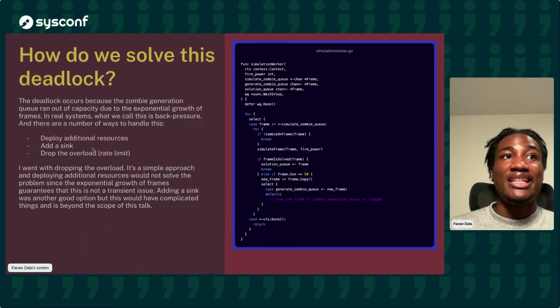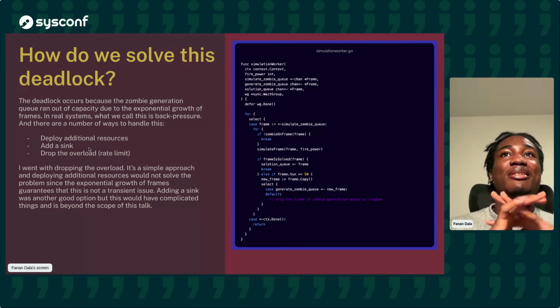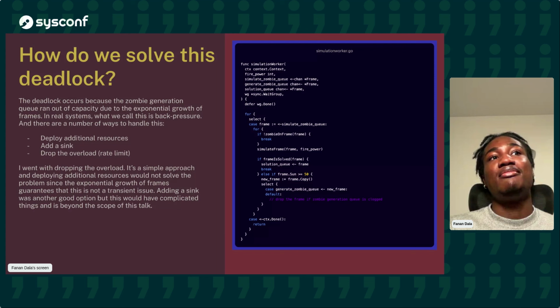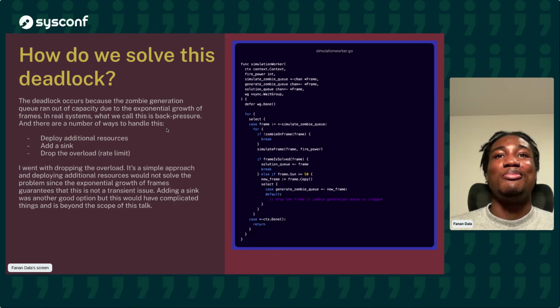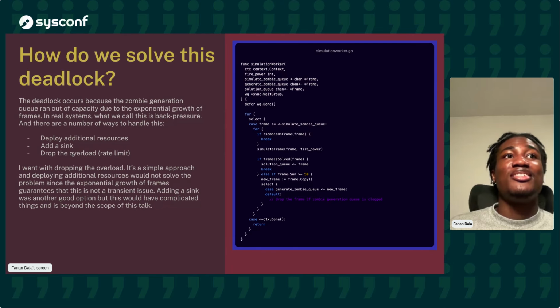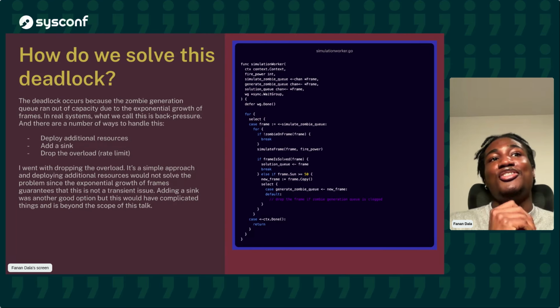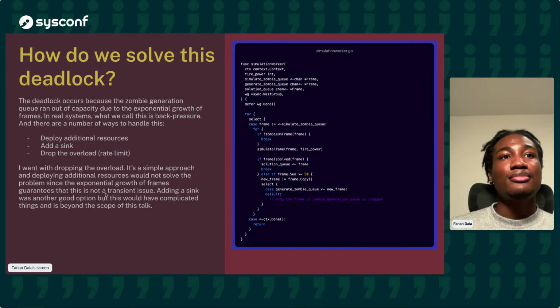An additional option is to add a sink. A sink is basically a temporary place to dump excess information, and then we can later come back and process it. But adding a sink to this was going to complicate it a bit more, and honestly, no need for it. Then the final thing to do is just drop the overload. Like we learned before, we can do everything, don't do everything, aka rate limits. So what we do is simply, whenever any of the queues are full, we just drop whatever frame we're trying to send to it.